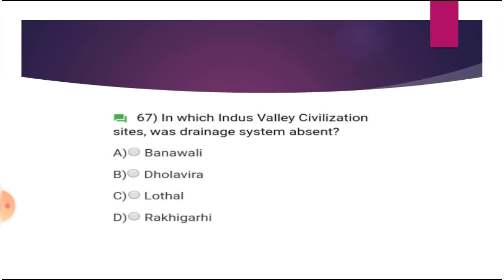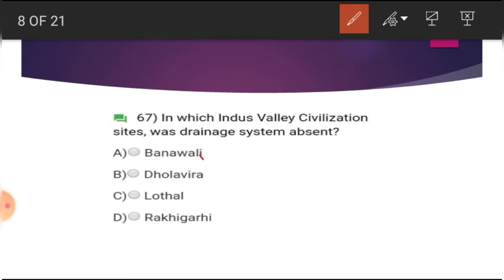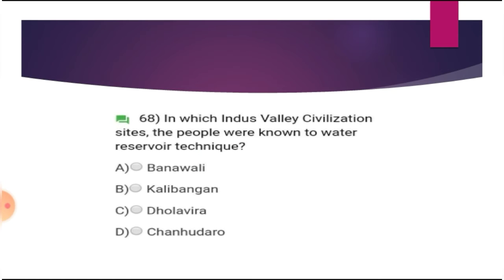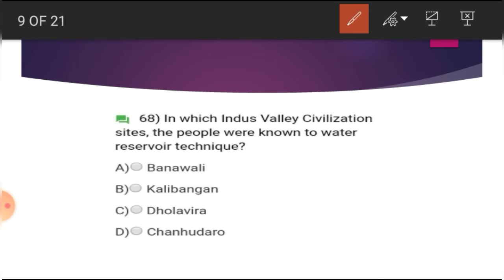In which Indus Valley civilization site was the drainage system absent? A. Banavali, B. Dholavira, C. Lothal, D. Rakhigari. And the answer is A. Banavali. Okay. Next, in which Indus Valley civilization site were the people known to use the water reservoir technique? Oh, it was an obvious question. Dholavira has the water reservoir.